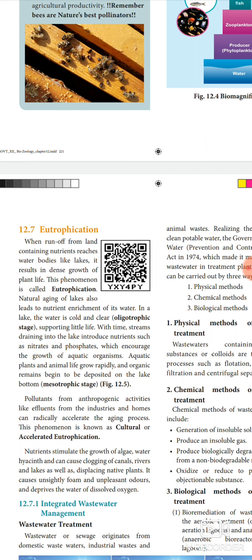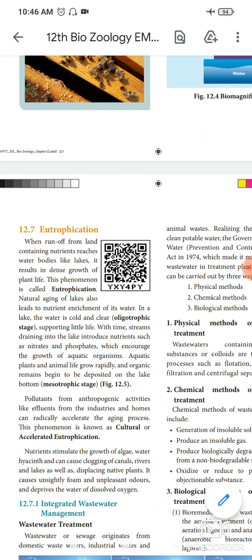Next, streams draining into the lake introduce nutrients such as nitrate and phosphate, which encourage the growth of aquatic organisms. Aquatic plants and animal life grow rapidly and organic remains begin to be deposited on the lake bottom. This stage is called the mesotrophic stage.